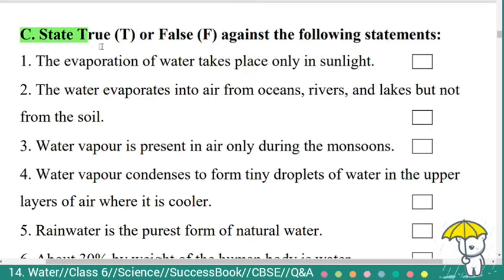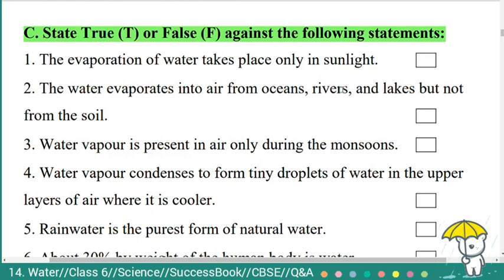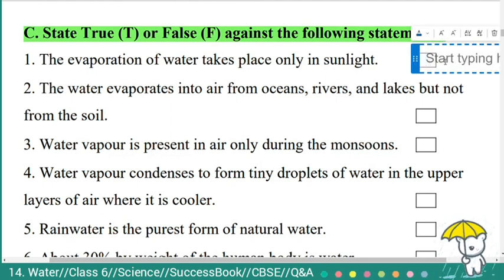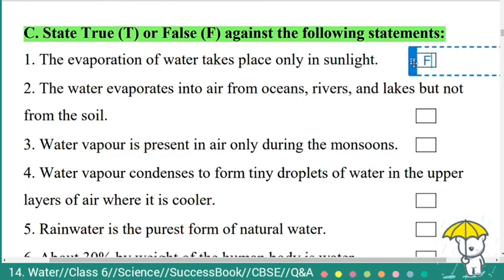Next main, C. State true or false against the following statements. First one, the evaporation of water takes place only in sunlight. False. Second, the water evaporates into air from oceans, rivers and lakes, but not from the soil.